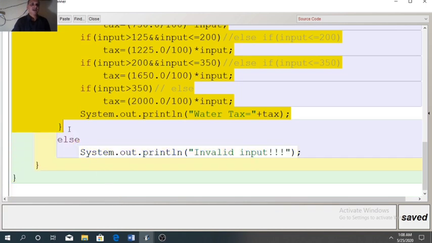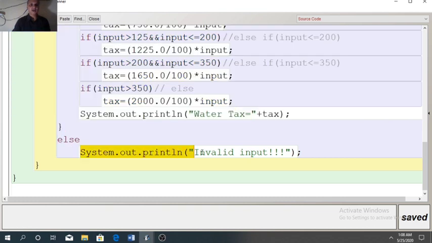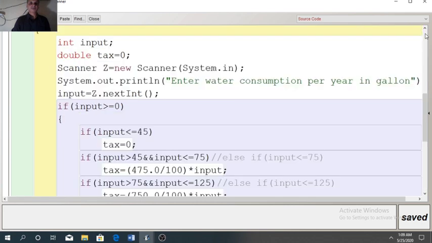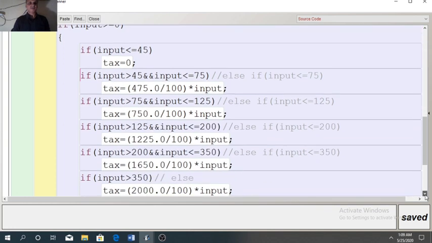If the user enters a negative value, then the if block will be cancelled and it will go to the else part, and in the else part you can see we have only one message, that is invalid input. So here also I have designed the program with nested if. Here nesting is done in the body of if. The first slab was up to 45, no tax. So if input is less than or equal to 45, tax will be 0. The second slab was more than 45 up to 75.